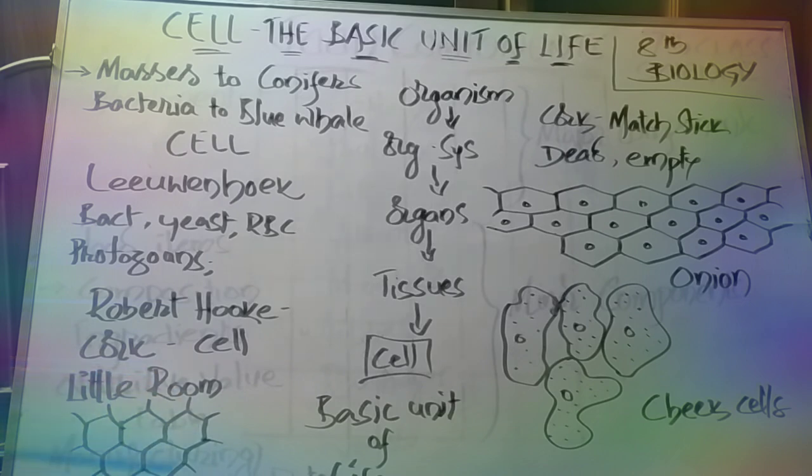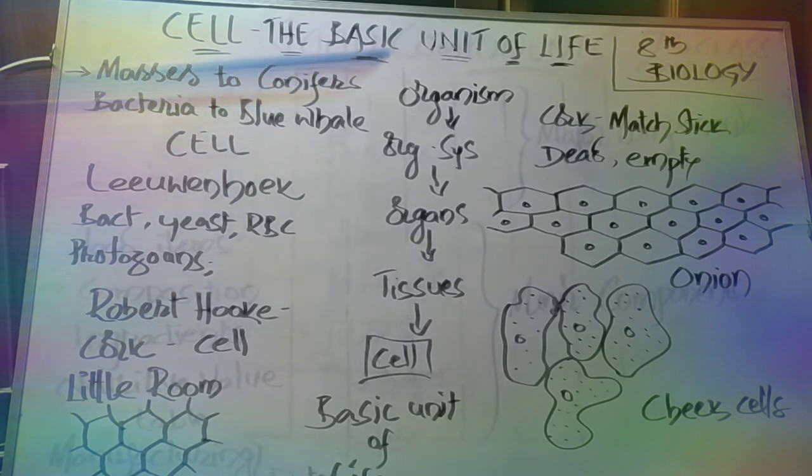Here, the structures appear like a honeycomb structure, and he called each chamber as a cell. In Latin, cell means little room. As he considered each one as a room, he called it a cell. Okay, so in this way, the name cell was used by Robert Hooke for the first time.